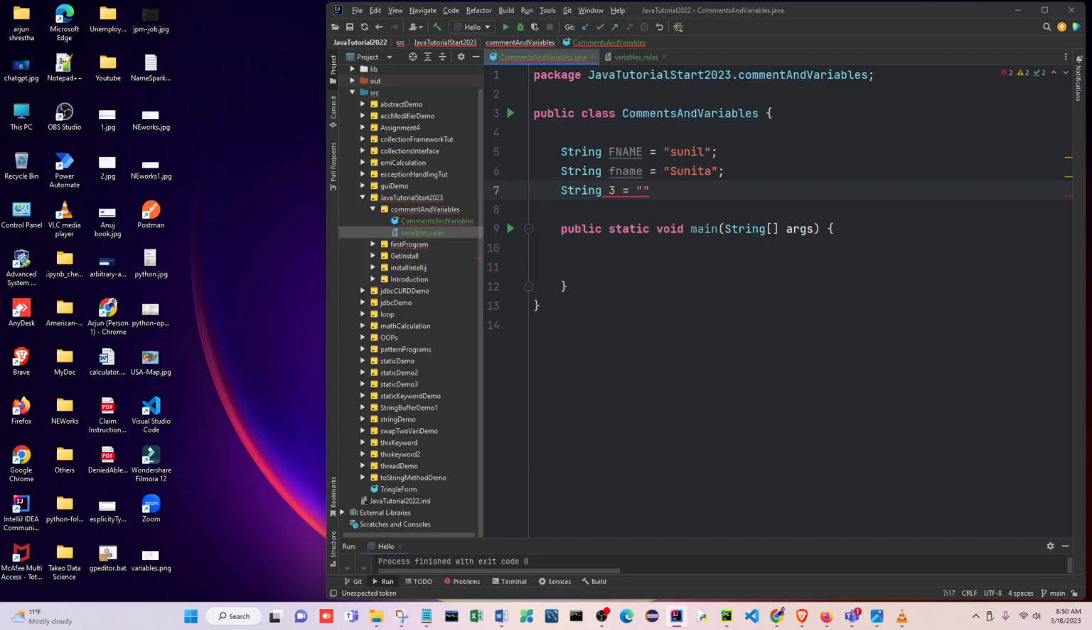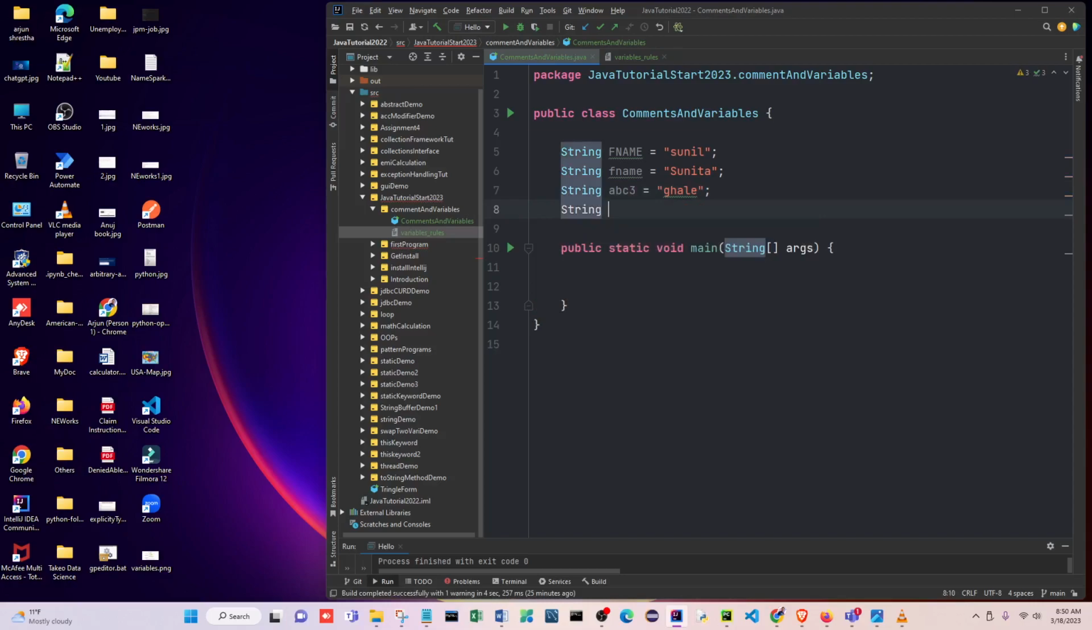Suppose like this. Okay. But if you write here ABC, this will work. That means you can give the number in front. If you give the number, so that doesn't work. Suppose I'm just using the string only, right? Later I will use an integer and everything. So I just want to show you how to give that.